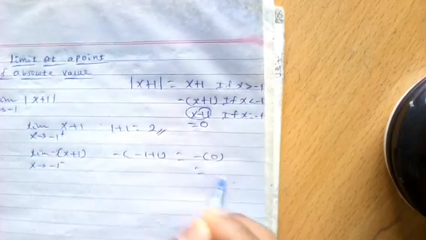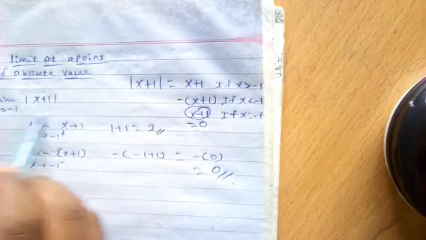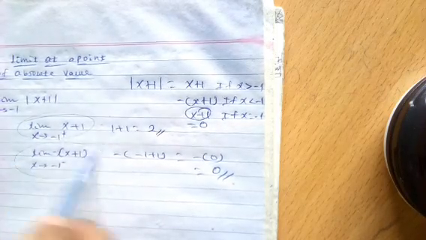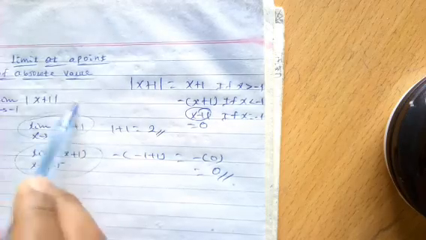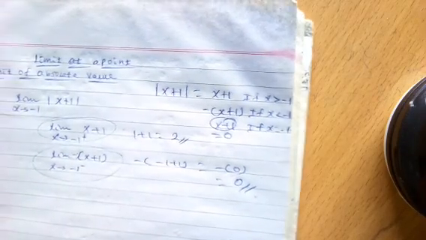Negative 0 equals 0. Then the right hand side and the left hand side are not equal. Then the limit doesn't exist at a point.